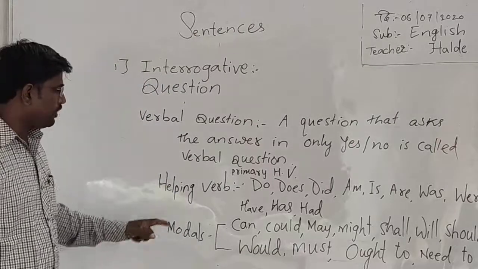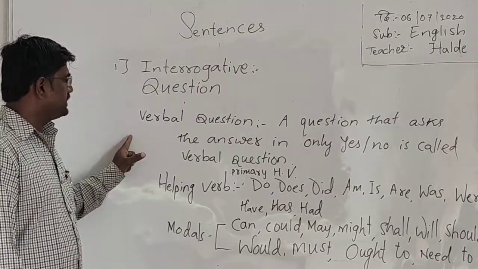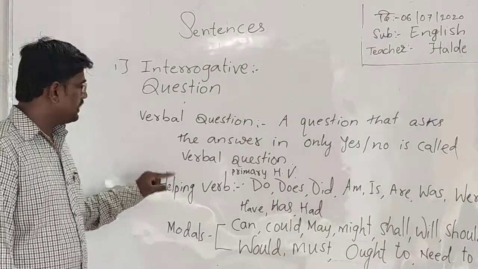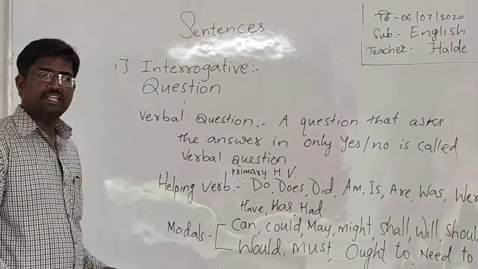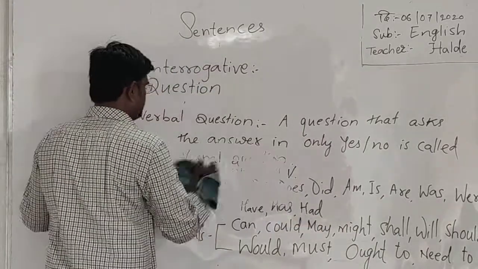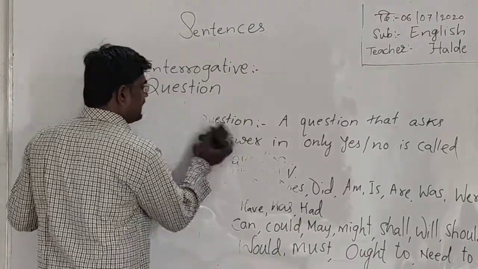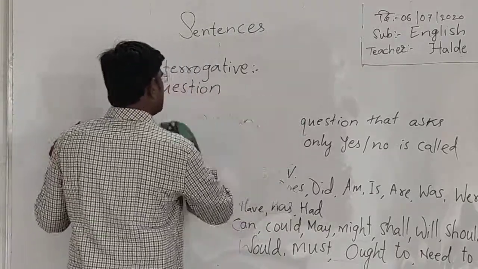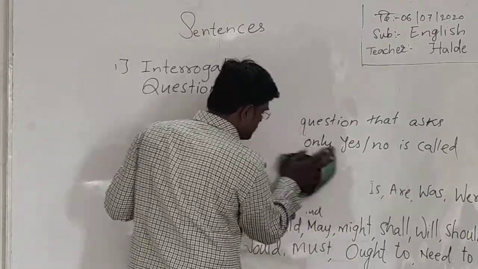Okay, with the help of these two, we can make interrogative sentence. Understood? Now, I will give you the example how these sentences are made. With the help of these modals and with the help of these primary auxiliaries, we can make verbal questions.